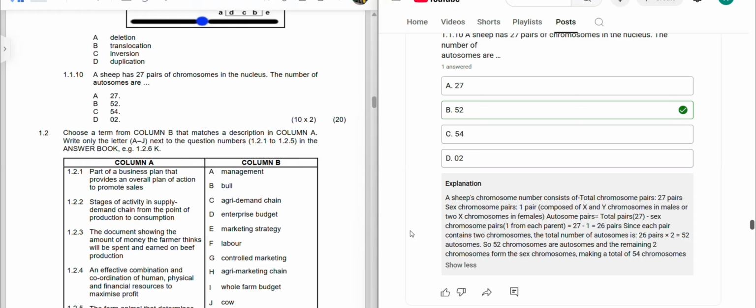Since each pair contains two chromosomes, the total number of autosomes is 26 pairs times 2, because we already have 26 pairs. Pairs means they are working 2 by 2. So we are multiplying by 2 so that we can separate those pairs.